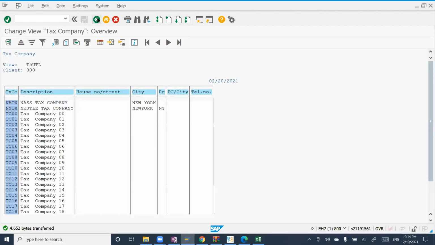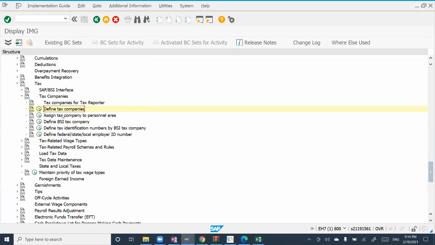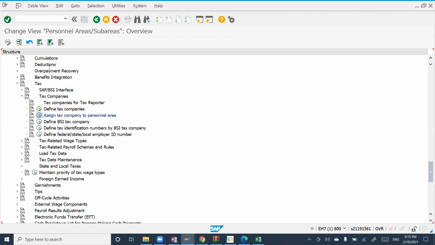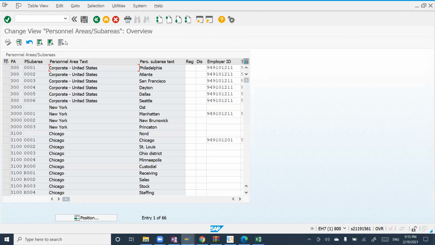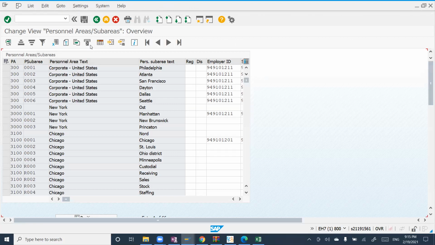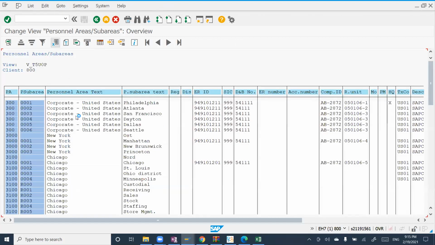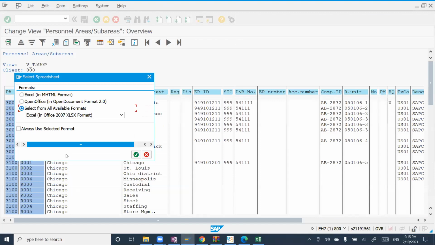Go back. And from here, go back again. The next one is important: assign tax company to personal area. Execute it in a similar way and do the same thing for this table also. Click print. Only after print will this option come. Yeah, click that. This you can also download.